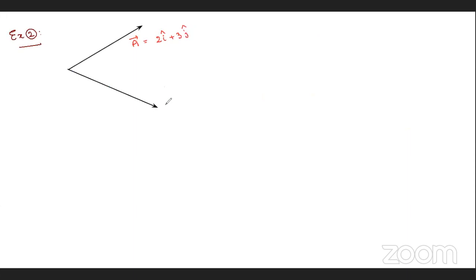And this is another vector, B bar equals 3i cap minus 2j cap. Two vectors are given, and he is asking, find the angle between the two vectors.